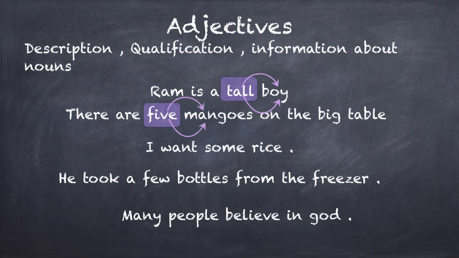Or if I want some food, how much food do I want? So some more extra information about nouns has to be given, right? For better understanding. Otherwise life would be very, very simple, right?